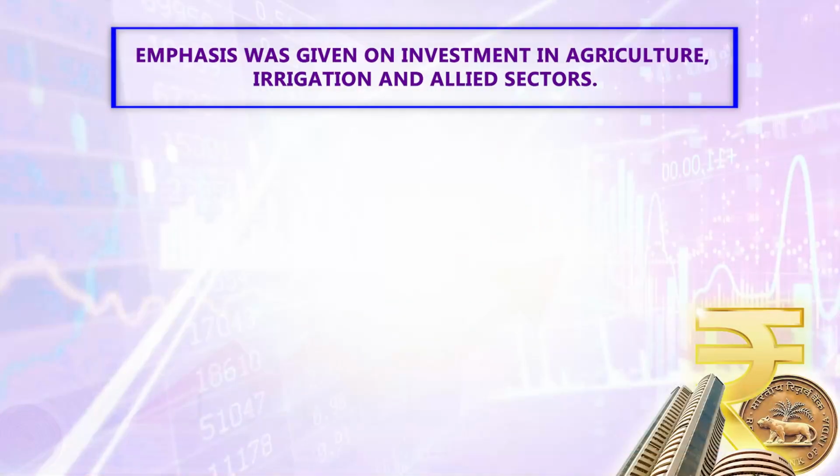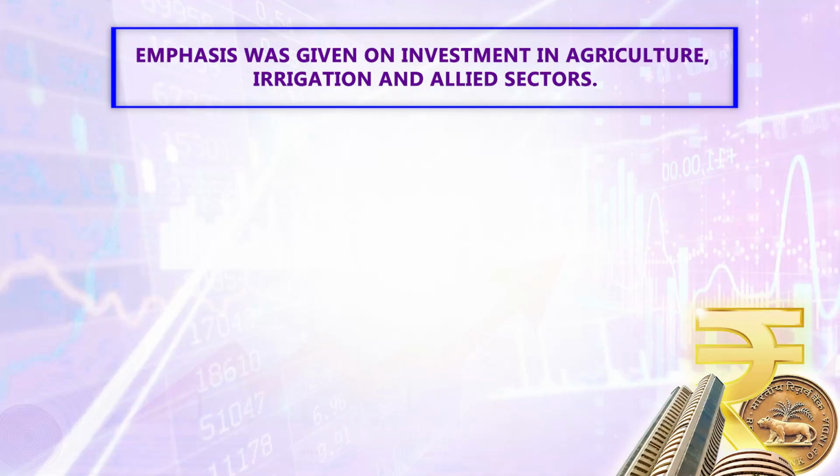First of all, not only agricultural growth, but diversification of agricultural products was emphasized. Different types of agricultural goods were given emphasis in production, and the objective was to attain self-sufficiency in food grains and generate surplus agricultural products for export purposes.